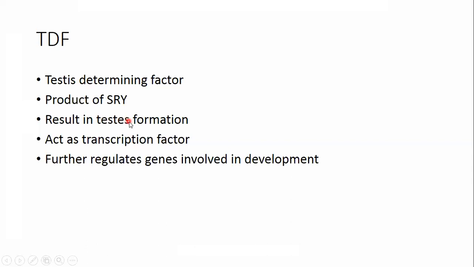So it results in the formation of the testis, and how does it form the testis? TDF acts as a transcription factor, and you can also say that TDF is a master switch. So it further regulates genes involved in the development of the human embryo.